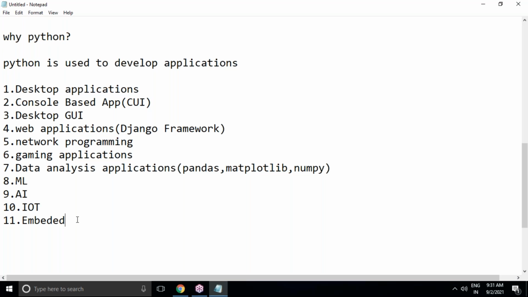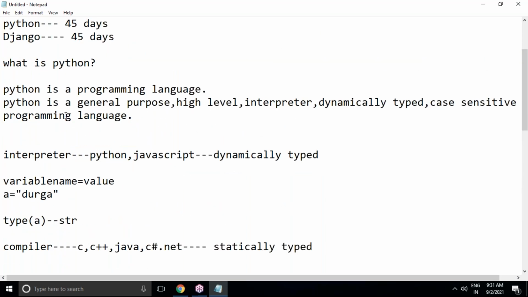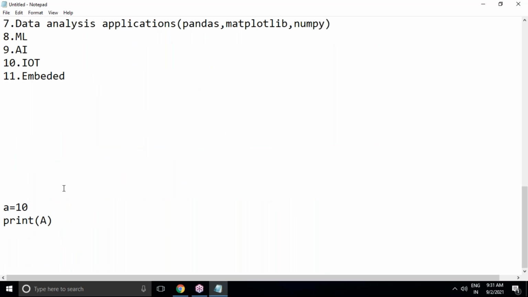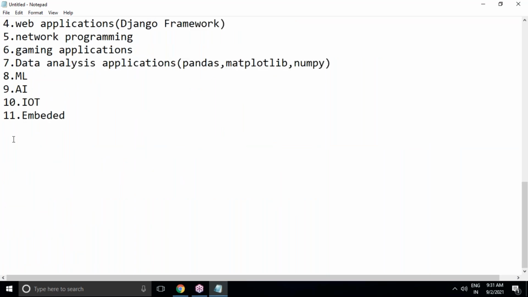And Python syntax is quite simple and everybody can understand. So this is where we use Python, what kind of application development is possible, and what exactly Python is. Now coming to the features of Python. What features are available here? These are the important features of Python. This is just the theoretical part in the demonstration, and tomorrow onwards we'll go to practical sessions completely. Every beginner must be aware of what is what first, and after that you can start writing your code.